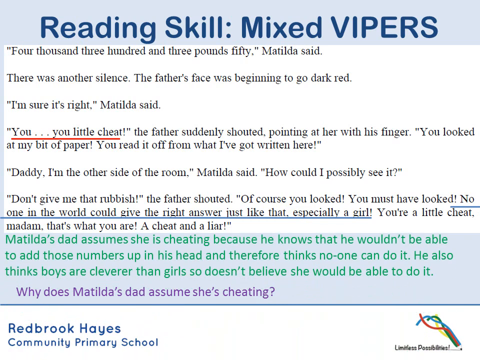So my answer for this one would be Matilda's dad assumes she's cheating because he knows he won't be able to add those numbers up in his head, and therefore thinks no one can do it. He also thinks boys are cleverer than girls, so doesn't believe she would be able to do it. Okay, so that would be my answer. So I'm just inferring that. Again, we haven't got any more information to go off other than that, but we know that he doesn't really like Matilda, and he doesn't really think she's very clever either, even though she is.